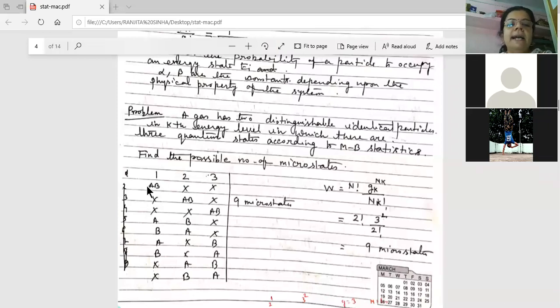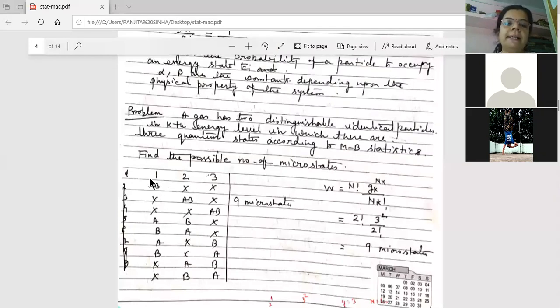And see, there we have not written AA, that is, both are A. We can't distinguish. But here we have taken A and B because they are distinguishable identical particles. Identical particles, that means you can distinguish. Say you are taking 2 balls. Both are balls, that is identical, but their color is different, so you can distinguish. That is a yellow ball and a red ball. So here you can distinguish the particles A and B.